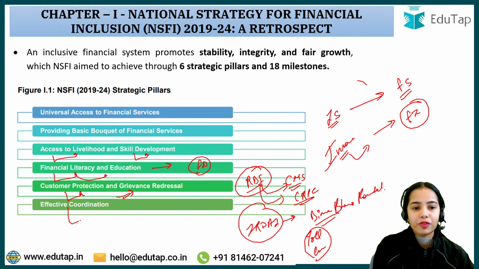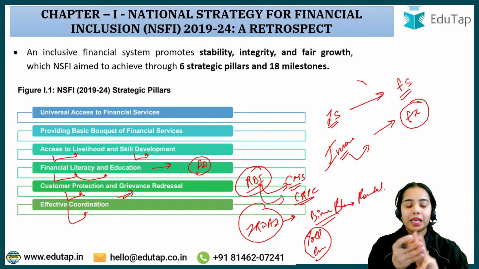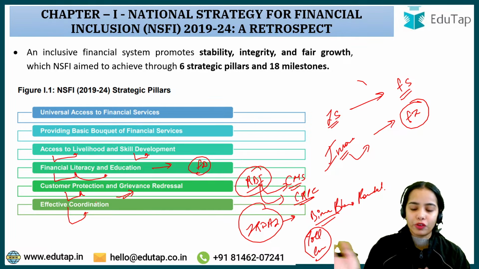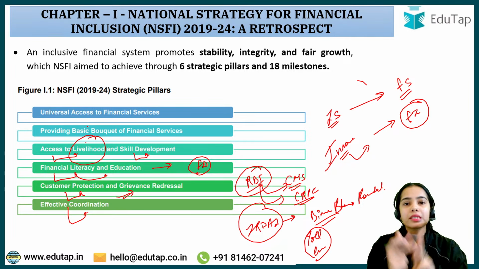Okay, effective coordination. There is effective coordination required between RBI, SEBI, IRDAI, PFRDA, Government of India, as well as the different skill development training institutions and such, so that the livelihood of the people can be improved as well as financial inclusion. Remember that this term you will hear again and again, that income is important, livelihood is important, sustenance is important.